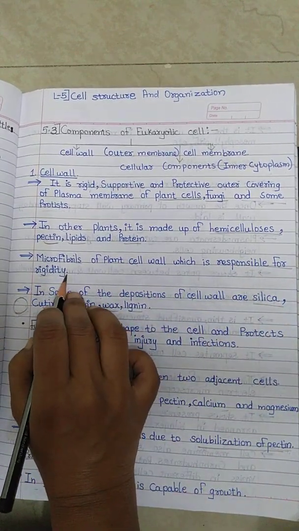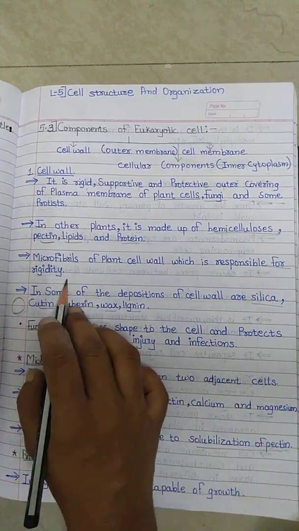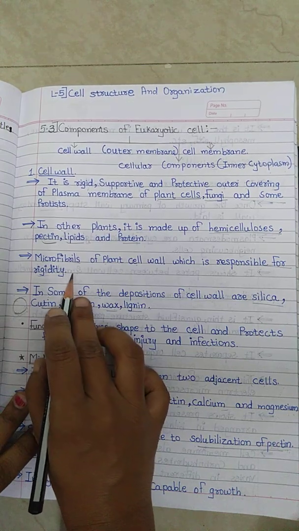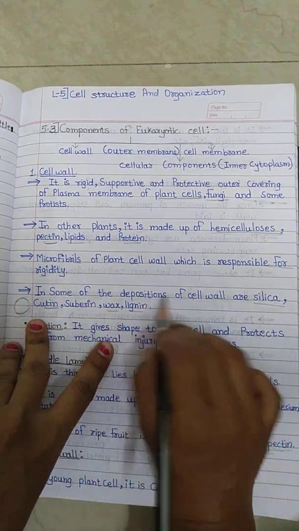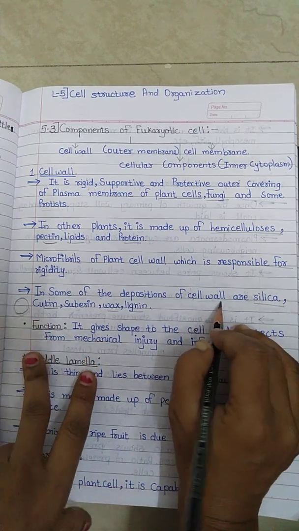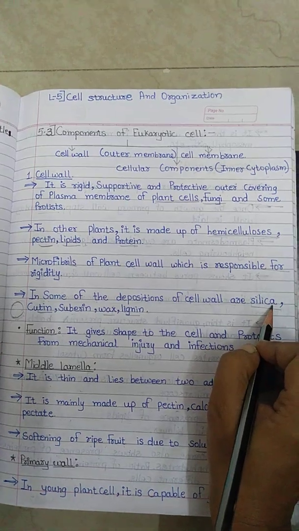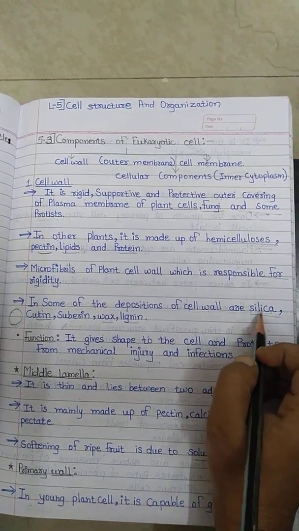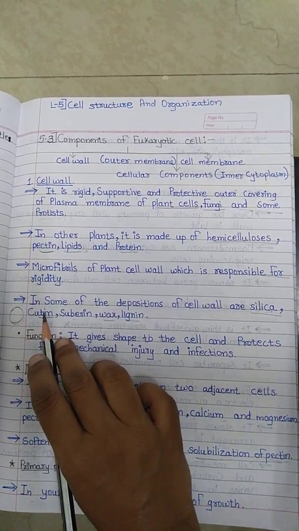Rigidity mostly functions in the growth of the outer covering. In some cases, deposition of substances occurs in the cell wall, such as silica, for example present in the wall of grass stem.